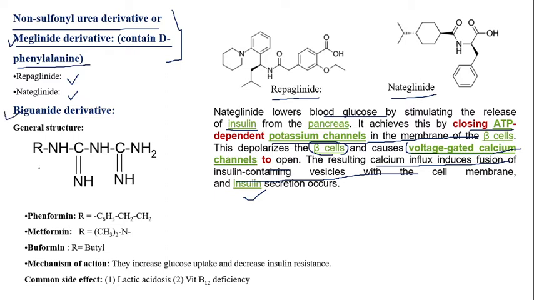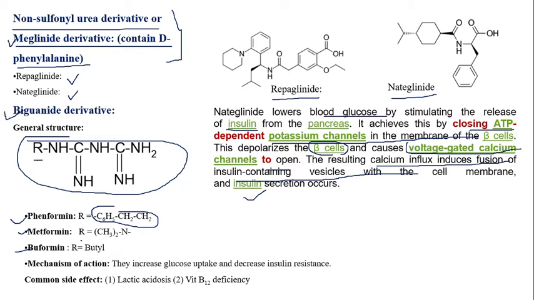Next is the biguanide derivative. This is the general structure of the biguanides. The drugs are phenformin, metformin, and buformin. So phenformin means a phenylethyl group is attached as the alkyl group. Metformin means a dimethylamine group is there. So MET means dimethyl. By this way you can remember. And Bu for butyl, so a butyl group is there instead of R. By this way you can remember the structures.